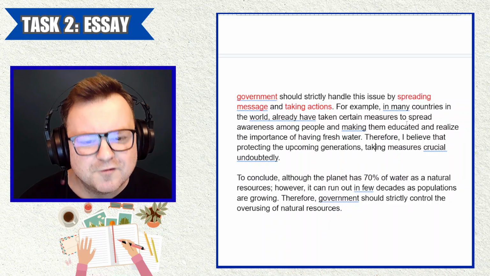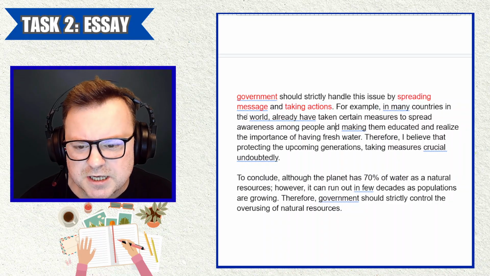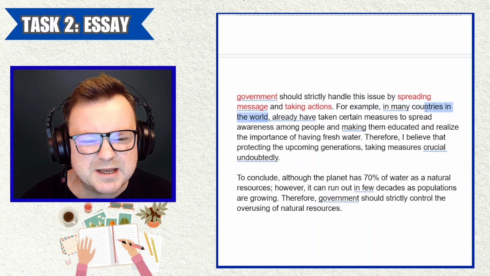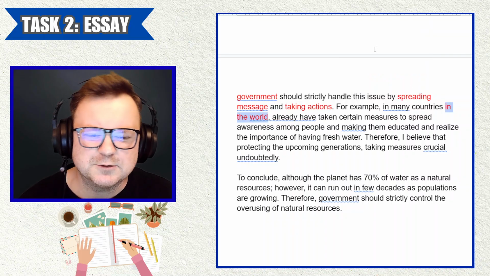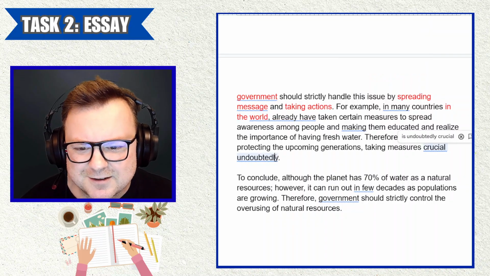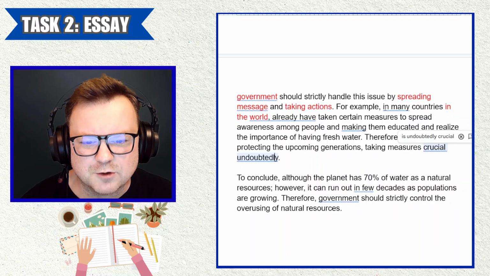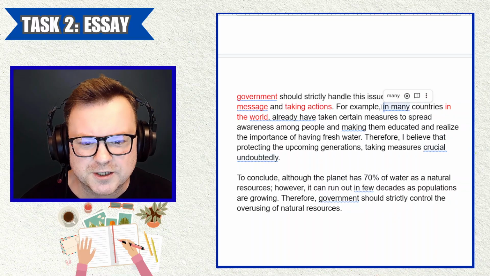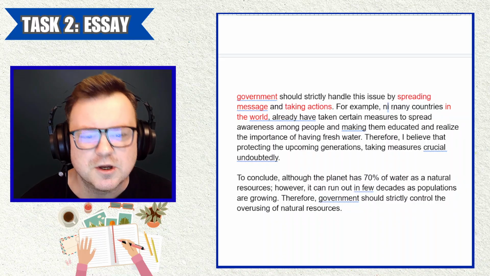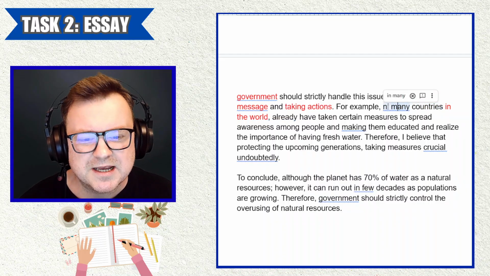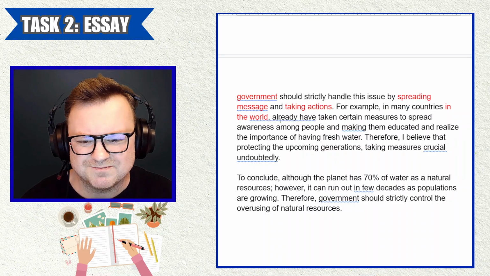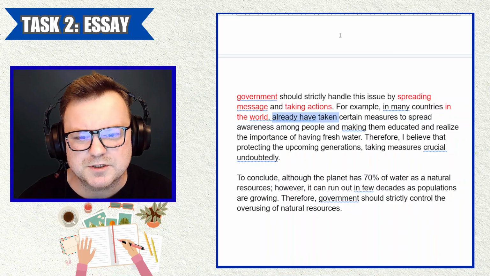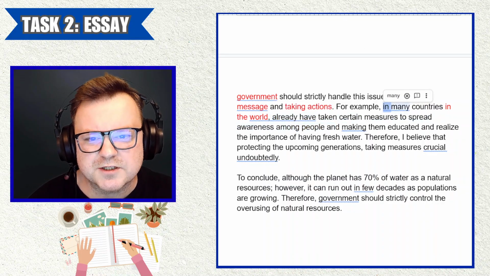But let's see. For example, in many countries in the world, why do we need this in the world? We know many countries are already in the world. We don't need this in the world, really. Already have taken. No, many countries in the world have already taken, but not in many countries. So many countries could be a subject. In many countries isn't a subject. It's a prepositional phrase. So, yeah, again, we have problems. I guess we just remove this.